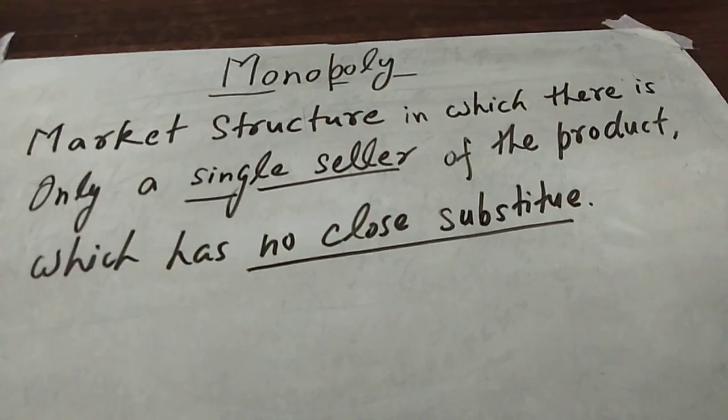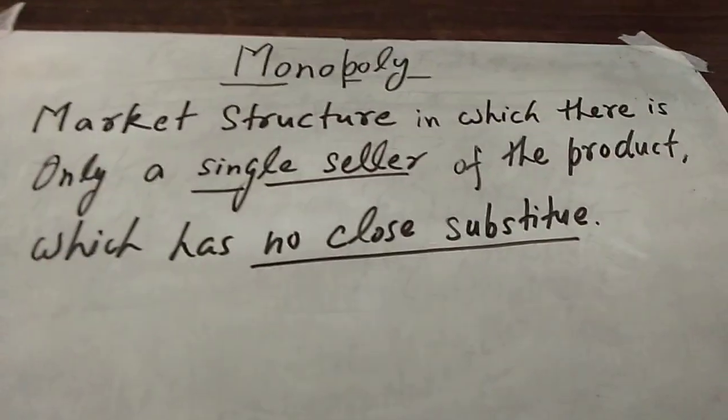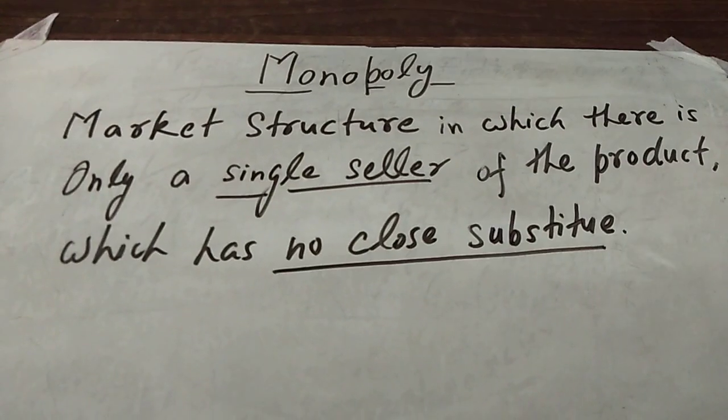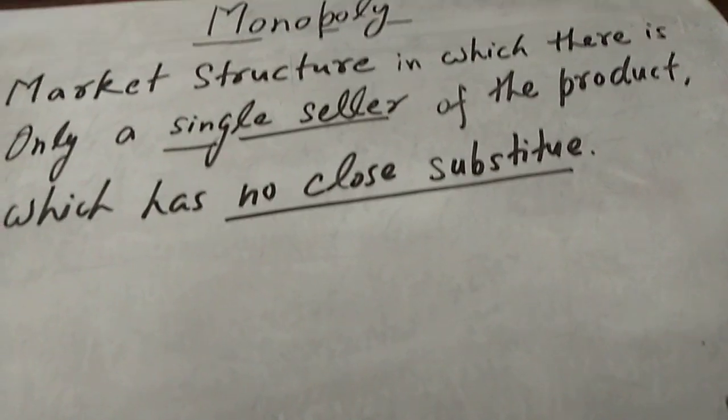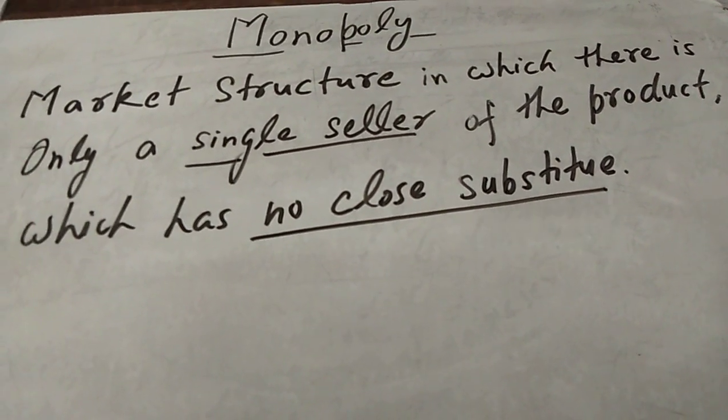So now we can give State Electricity Board as an example of monopoly. So this is the example of monopoly. In this definition, single seller and no close substitute are your keywords.